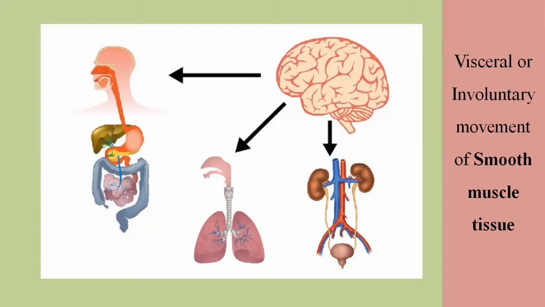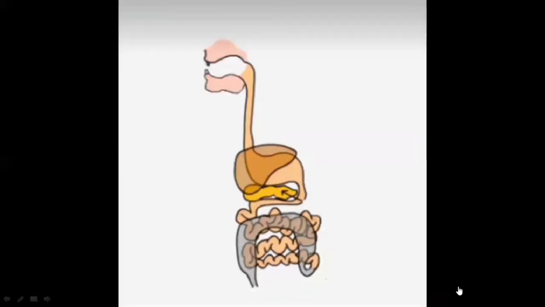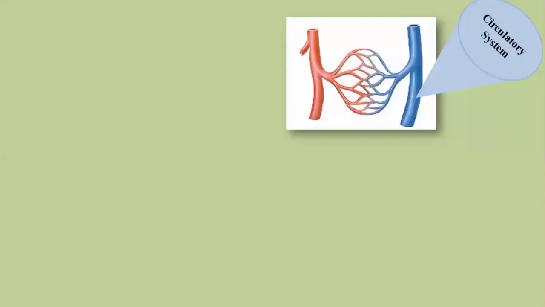So these smooth muscle tissues are involuntary in action. They are basically the main parts of the internal organs of the body. In the digestive system, they are the main part of the alimentary canal, where through their contraction and relaxation movement, they are involved in the movement of food materials through peristalsis. They are passed through the digestive system.